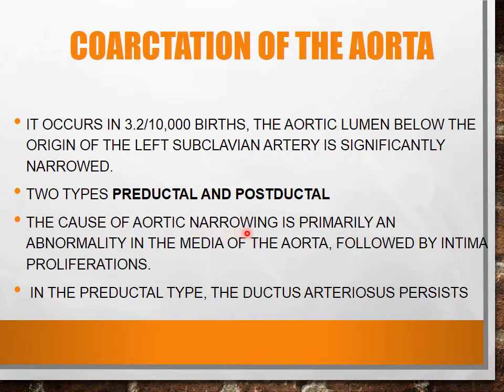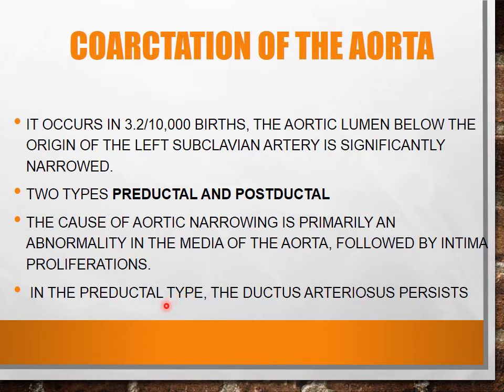The main cause is primarily an abnormality in the media of the aorta. The tunica media has an abnormality with constriction, followed by proliferation in the tunica intima of the aorta, so it gets proliferated and increases the narrowing.